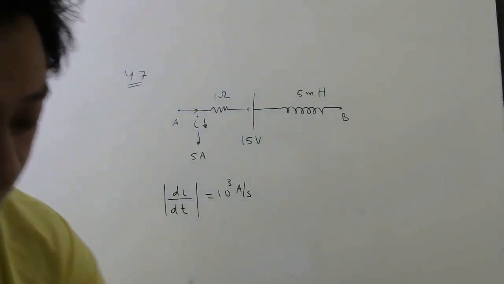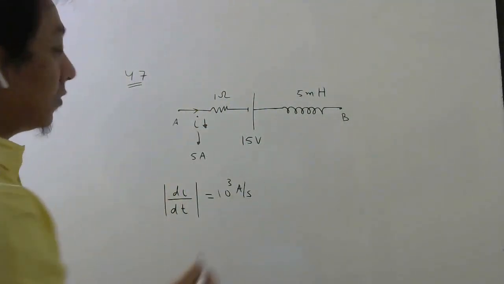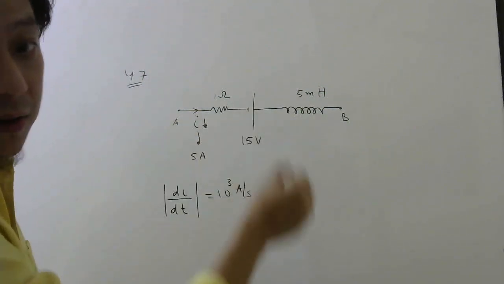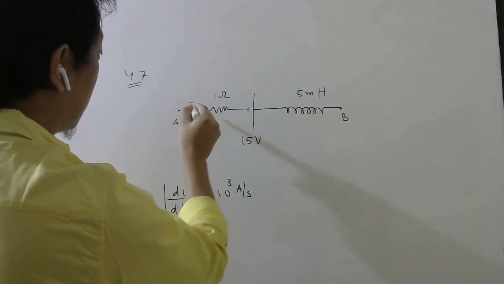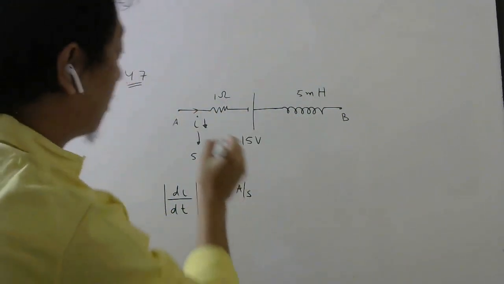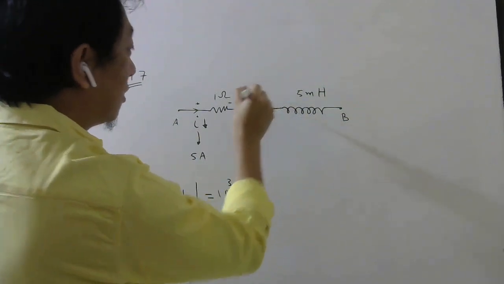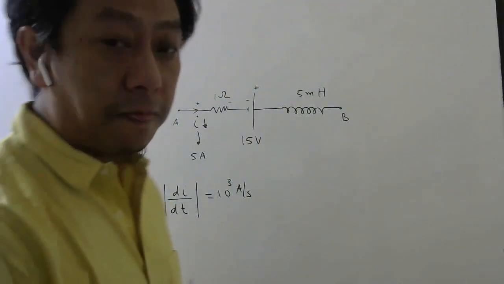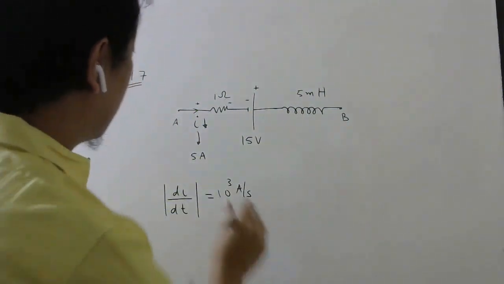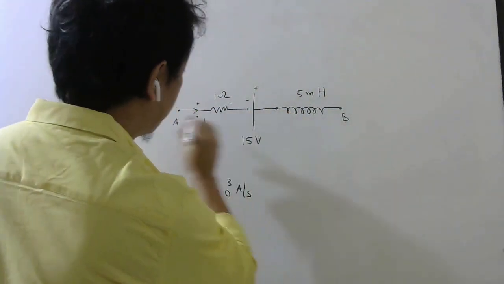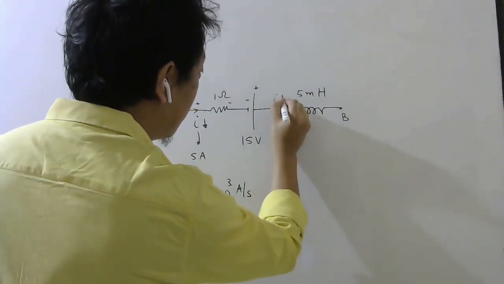Okay, so let us start to solve. The best way to solve this is to apply KVL. Current is flowing this way through the resistor, and current flows from higher potential to lower potential, so this is plus, this is minus. For the battery, this is minus, this is plus. Now for the inductor, current is flowing this way in this part of the circuit, and it is decreasing.